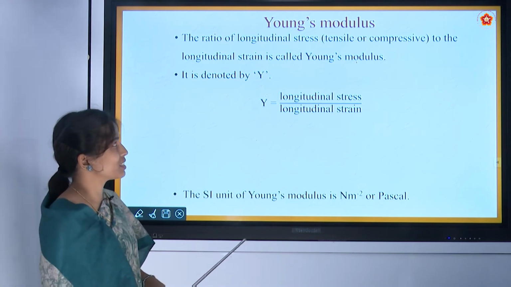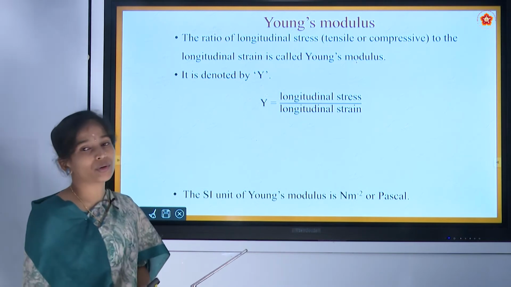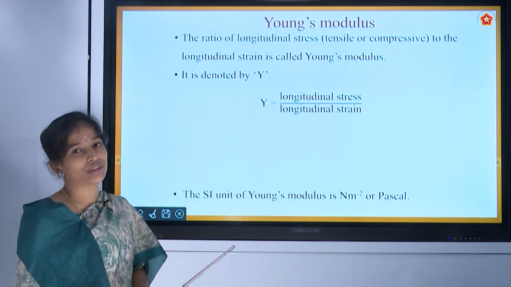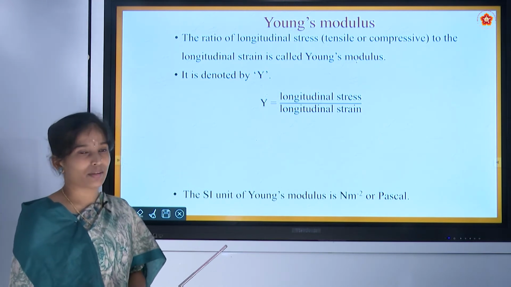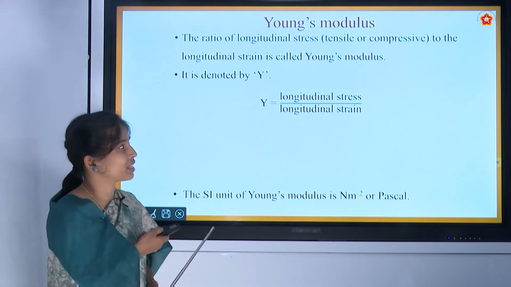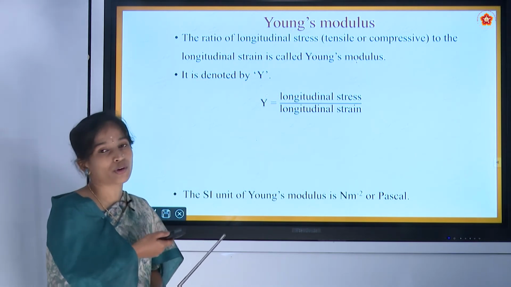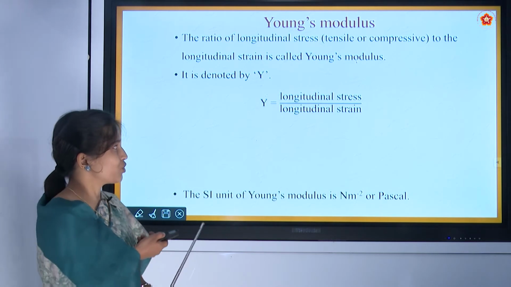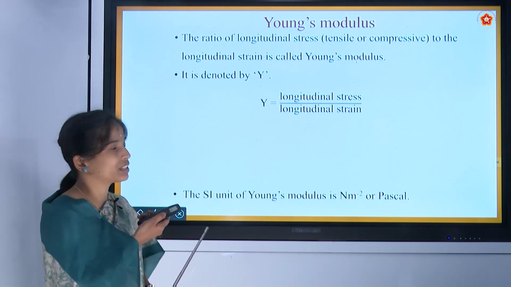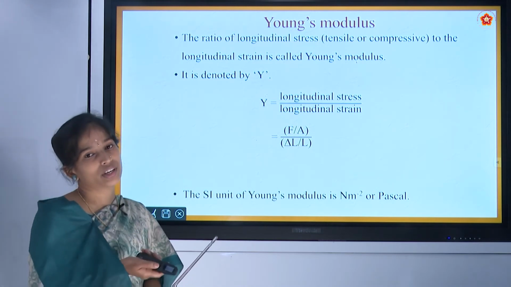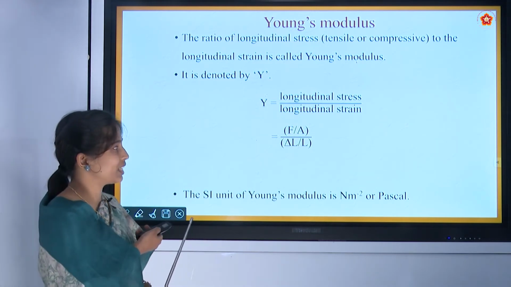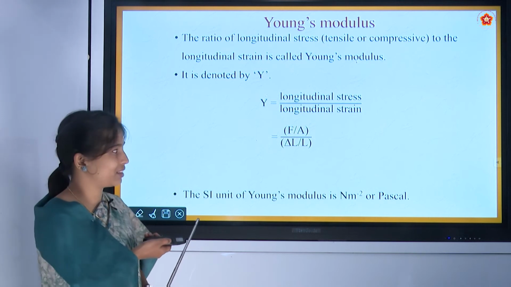Young's modulus is the ratio of longitudinal stress to the longitudinal strain. It is denoted by Y. Young's modulus can be written as longitudinal stress upon longitudinal strain. We know that longitudinal stress is nothing but force upon area and longitudinal strain is nothing but change in length divided by original length.